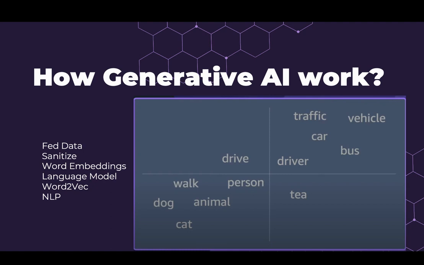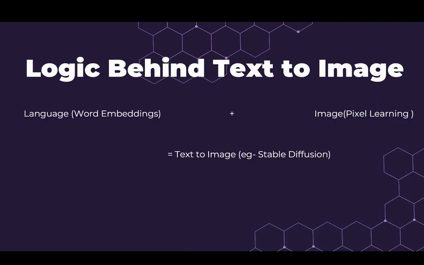So as you can see here on the graph, there are words like dog, cat, and animal. They all are classified in one genre because there's a certain relationship between dog, cat, person, walk, because for example these are all living. So that's why they are classified in one genre. Like this, there are billions of parameters on which they are being trained. What are parameters? Parameters are actually data sets on which these are being trained.